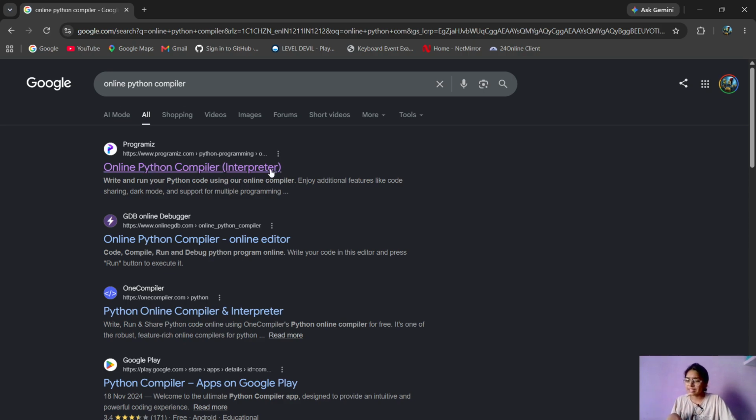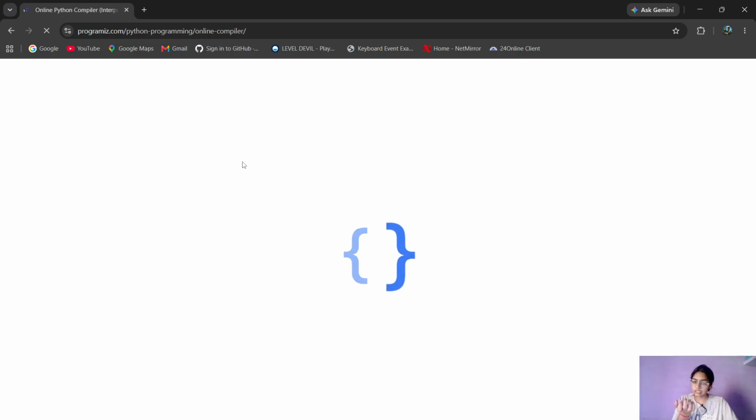What basically is a compiler and an interpreter? Compiler and interpreter are both the same. It just translates the coding language into machine language so that it is easily understandable by the machine, so that it can give us our output. Now you can use any of them. They are all the same.